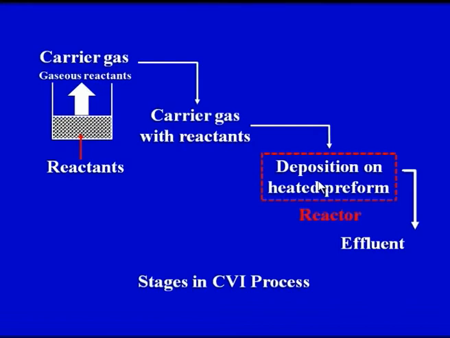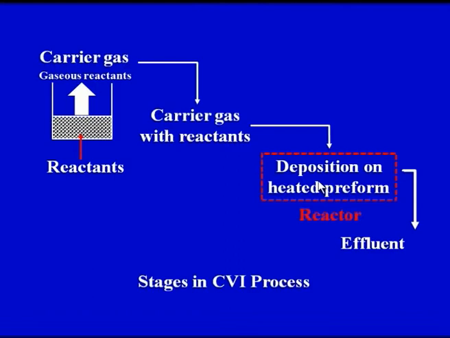So basically what is happening? We have certain solid or liquid reactants. These reactants undergo a reaction and produce the gaseous reactants, and these gaseous reactants are carried by the carrier gas, and the carrier gas and the gaseous reactants are passed through a reactor. In this reactor we have already kept our reinforcement.